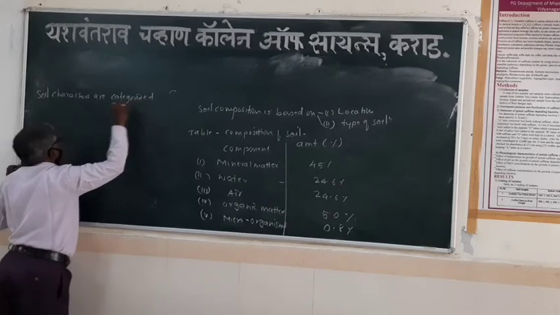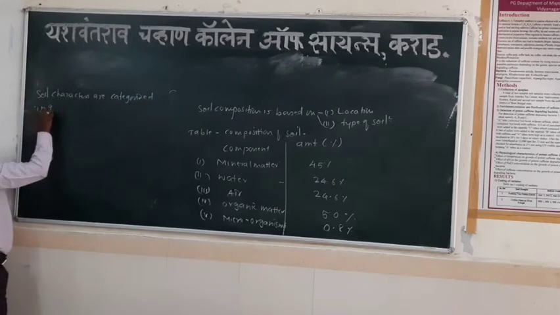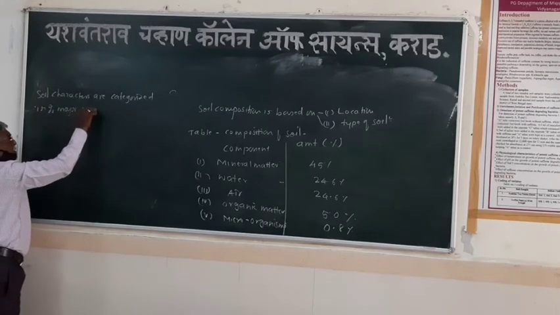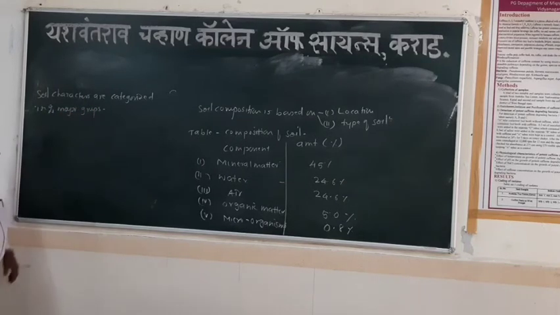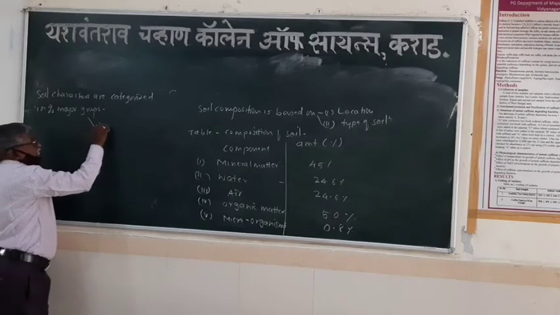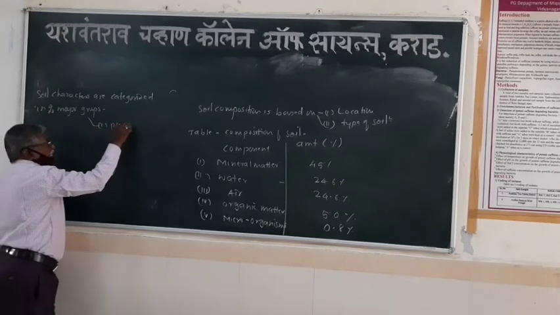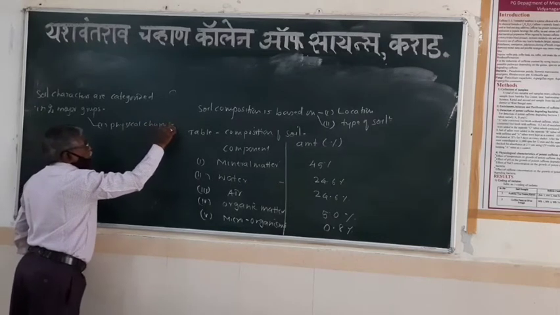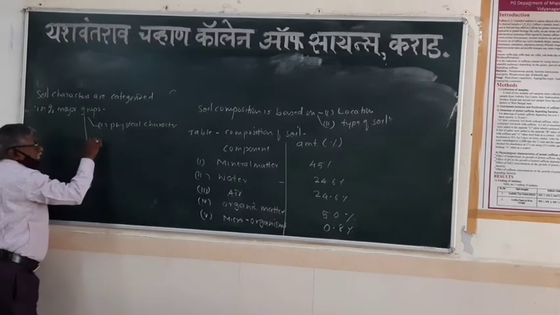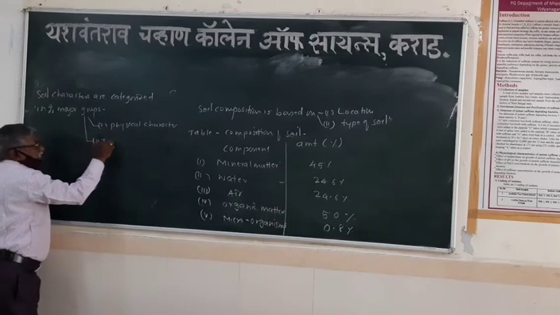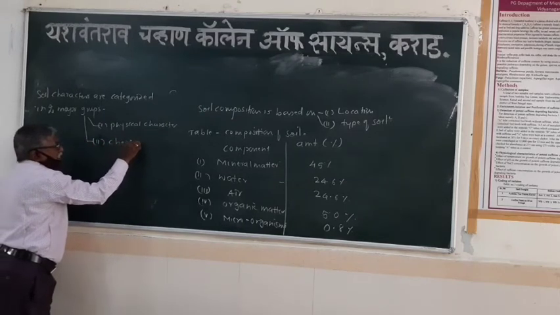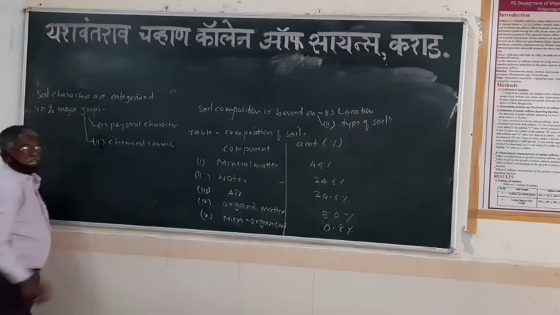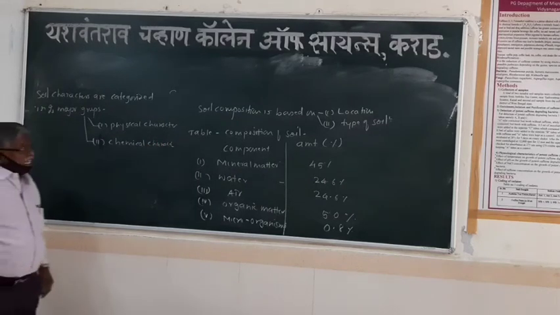The first is the physical characters of the soil, and the second is the chemical characters of the soil. Physical characters and chemical characters: two major groups are there.